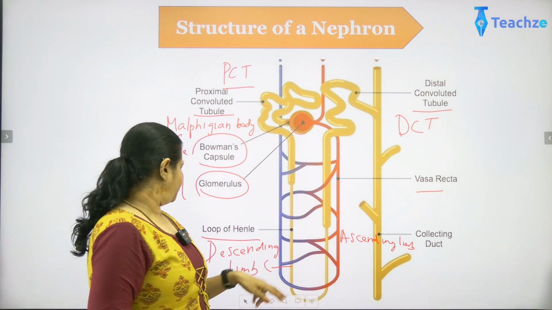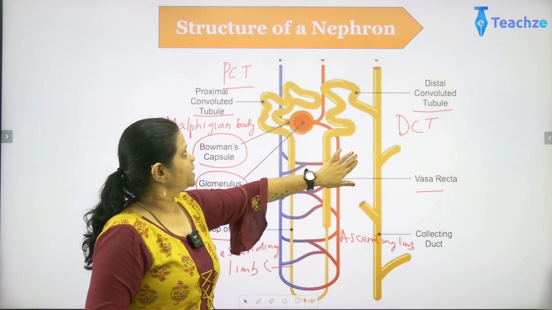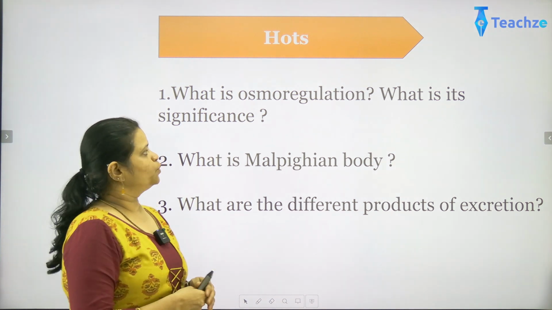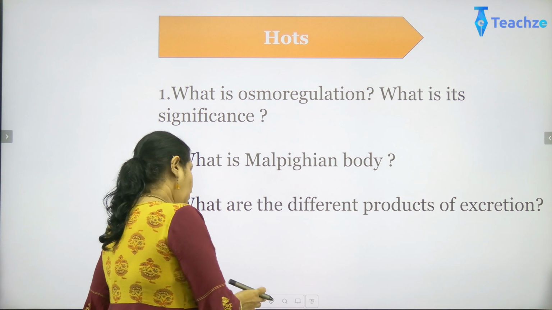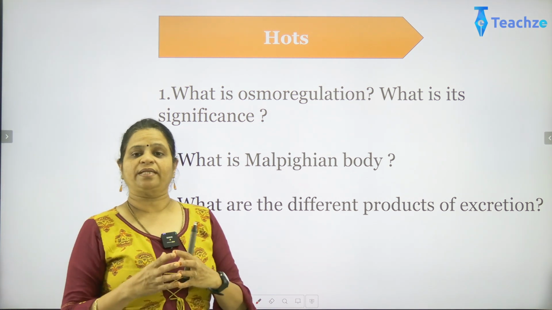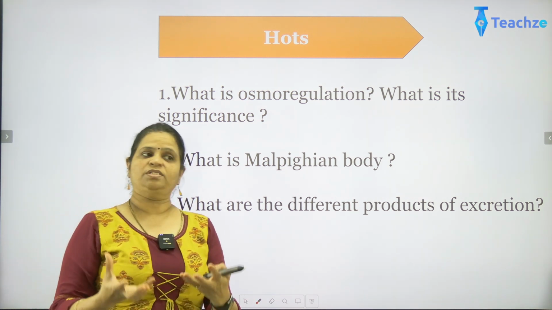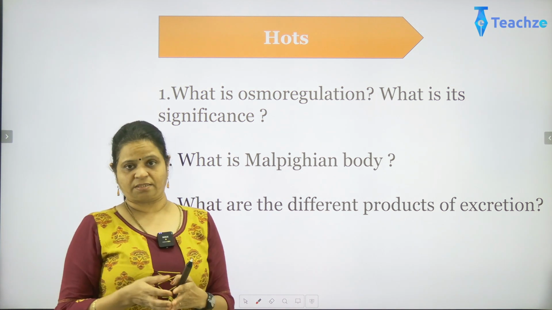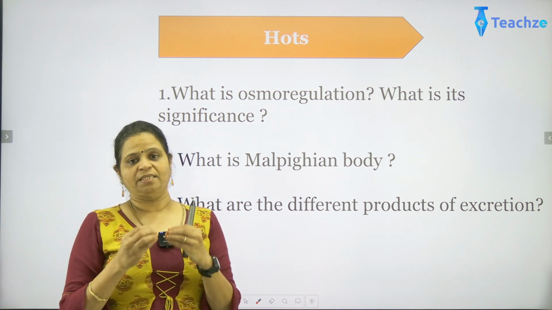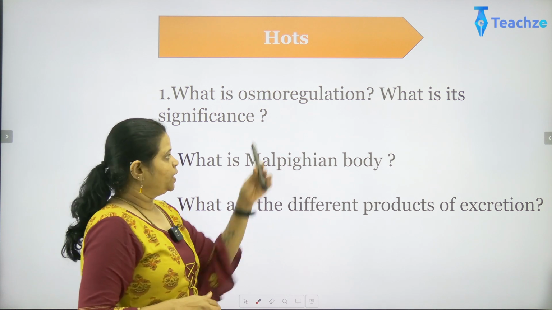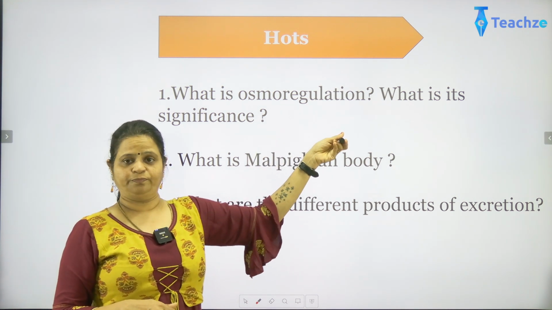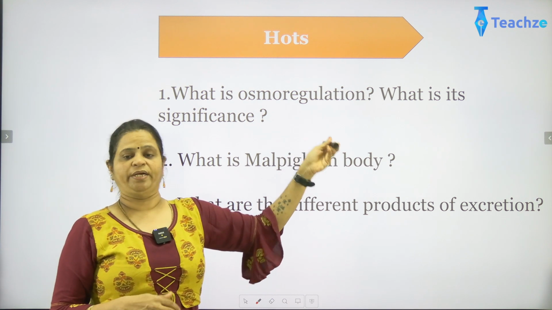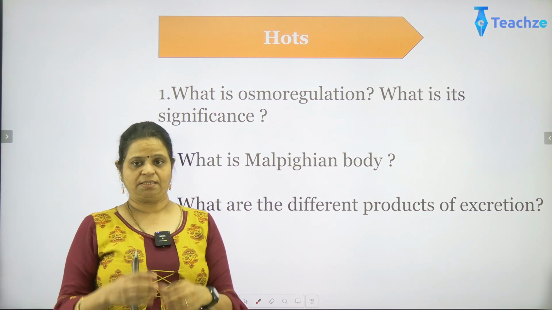To understand this session, we have a few questions. So what is osmoregulation? What is its significance? The first one, osmoregulation is a process where the excess of salts are removed or salts can be absorbed if there is necessity, so as to maintain that balance of water and salts in the body. Now why is it important? Because excess of salts or excess of water both are harmful. At the same time, if the body has less amount of salts, even that is harmful.